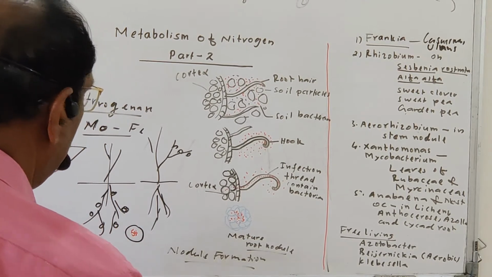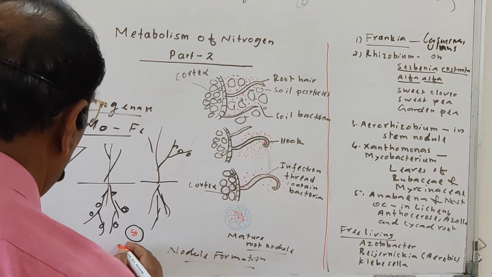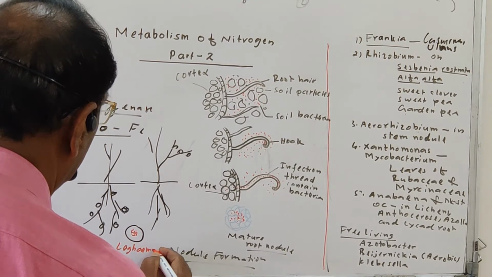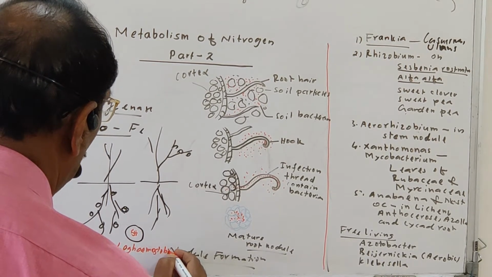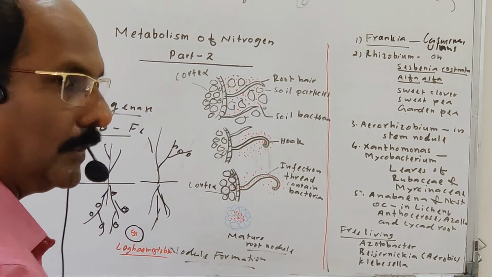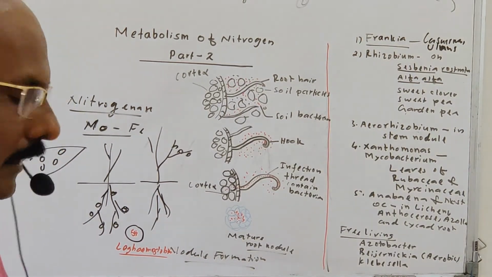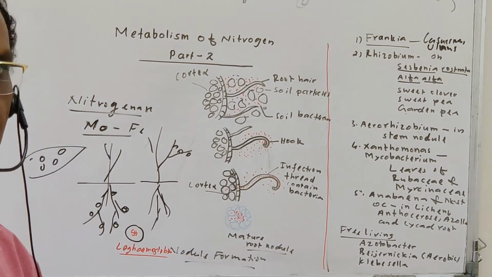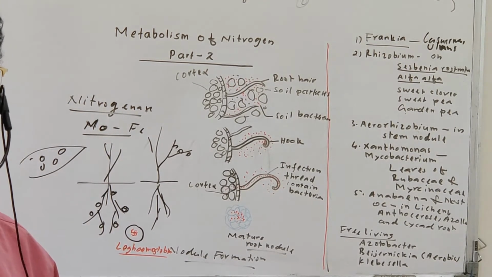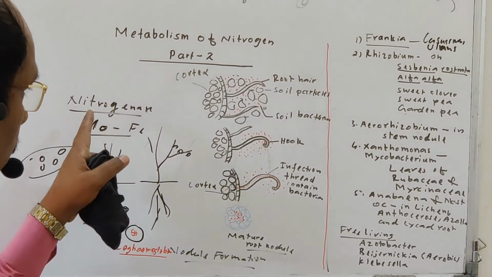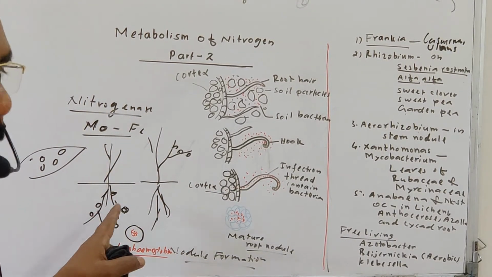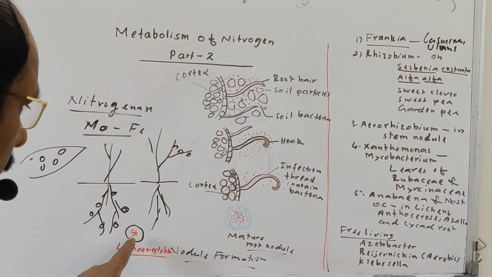This red color is because of leghemoglobin. Just like our hemoglobin, it has the capacity to combine with oxygen, and this leghemoglobin also combines with oxygen, and this atmosphere is totally anaerobic. In this anaerobic condition, the nitrogenase enzyme produced by the bacteria will do the nitrogen fixation. So that is a root nodule.